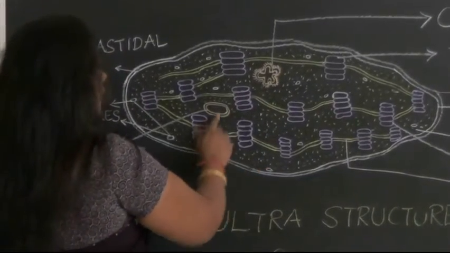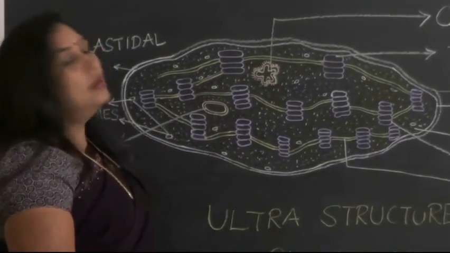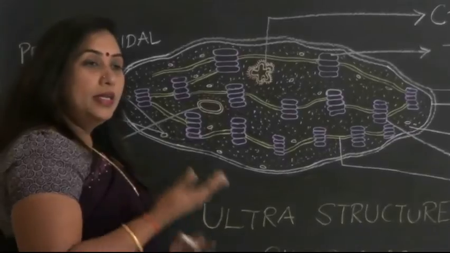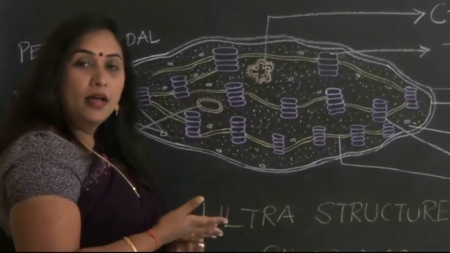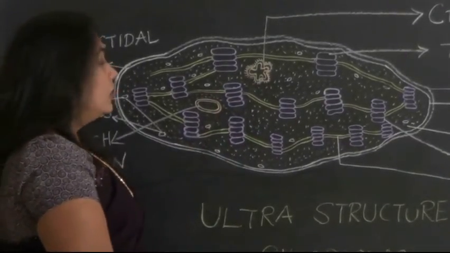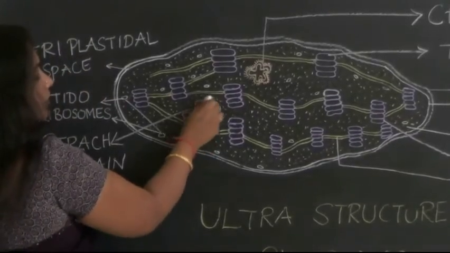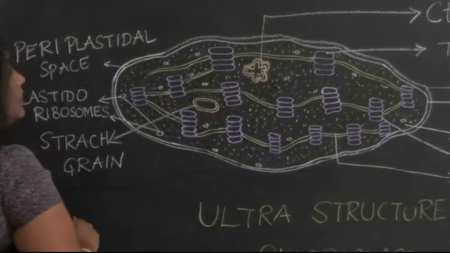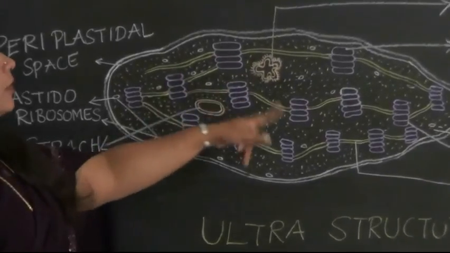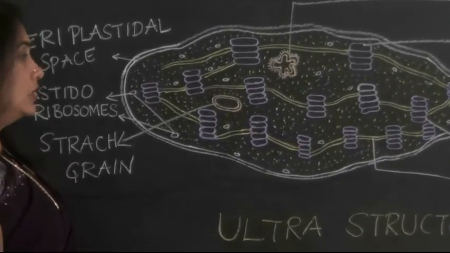Then here and there we find the presence of ribosomes. Not just ribosomes, they also contain different types of RNA, namely tRNA, mRNA, rRNA, and all the enzymes which are required for the process of photosynthesis, like rubisco and so on. Here and there in the chloroplast we also find starch grains or starch granules.